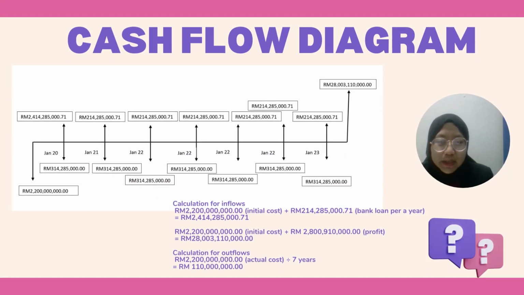All right. First, for the cash flow diagram, this is the diagram of the cash flow. Then, for the calculation for inflow, we can see I calculate the initial cost and the bank loan per year. After that, the initial cost and the profit. Then I calculate the outflow, that is the actual cost divided by 7 years. So that's how I get the outflow.